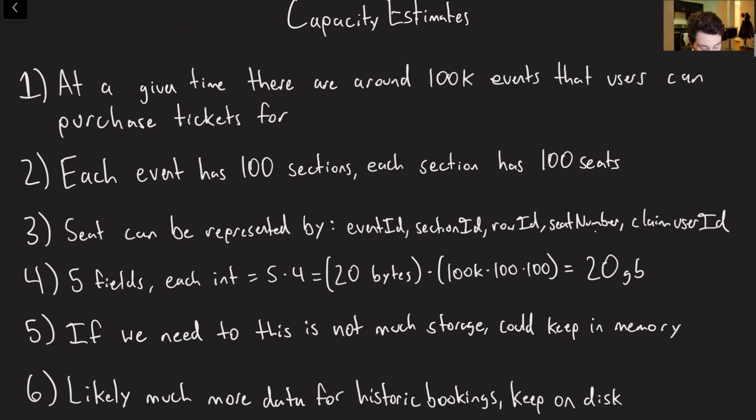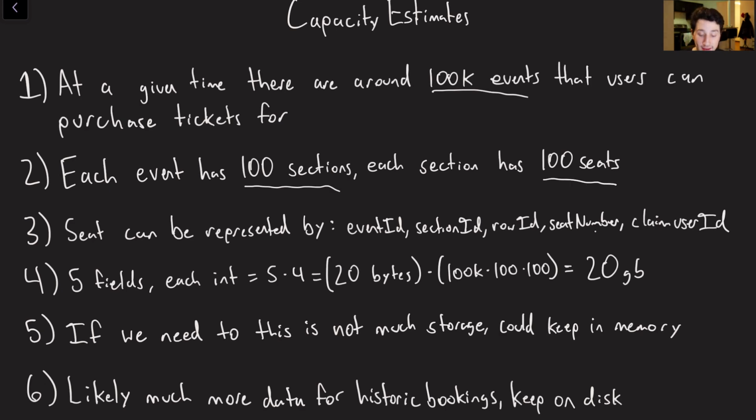Okay, let's do some very crude capacity estimates. As the sleuth that I am, I actually went to TicketMaster and checked out how many shows there were in New York City. And there were around 4,000. So scaling that up to around the size of America by population, that would mean there's probably around 100 to 200,000 events at one time that we can purchase tickets for. And so let's really ballpark this thing and say, imagine each event has 100 different sections that tickets can fall in, and each section has 100 different seats.